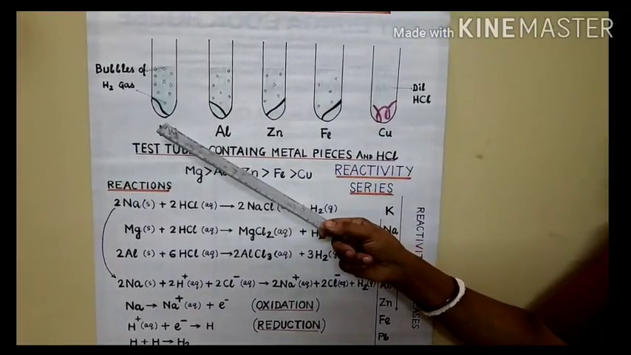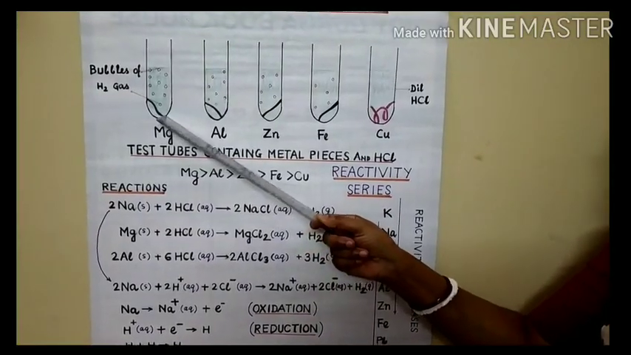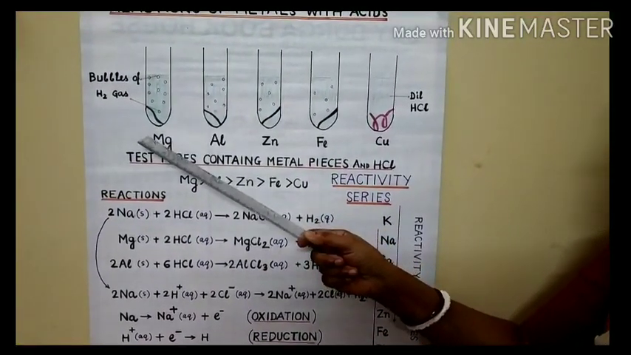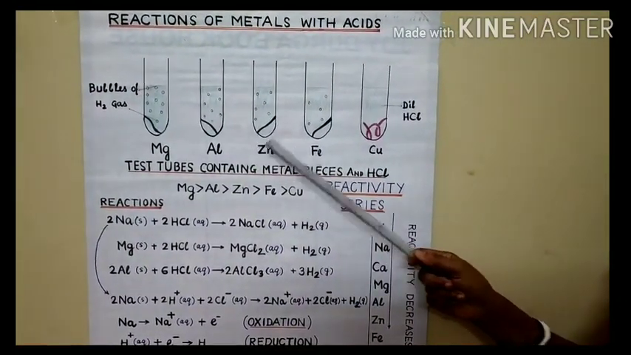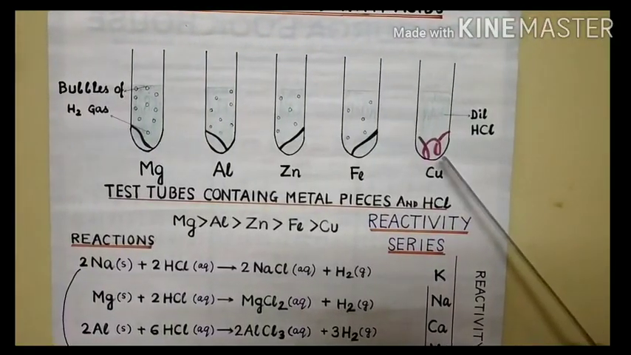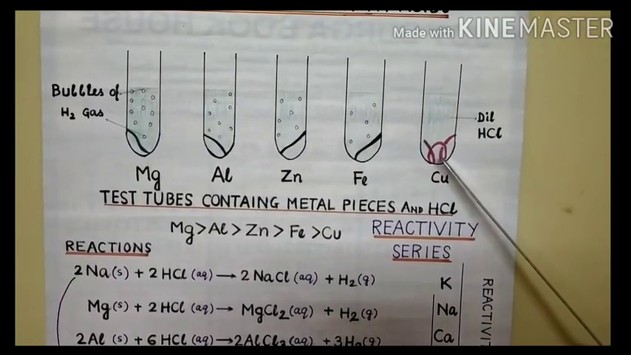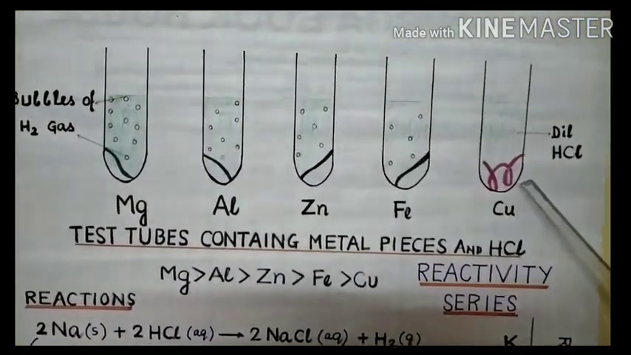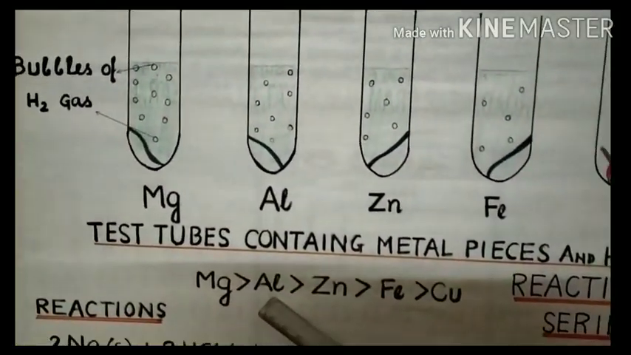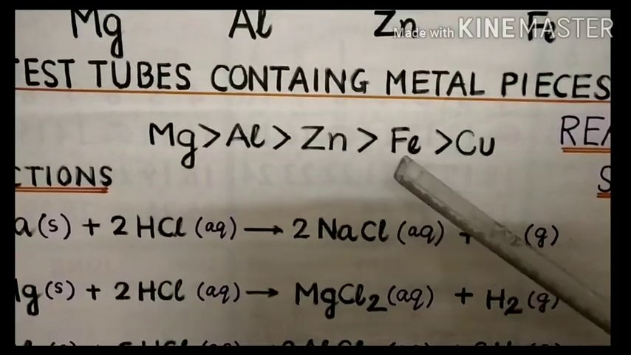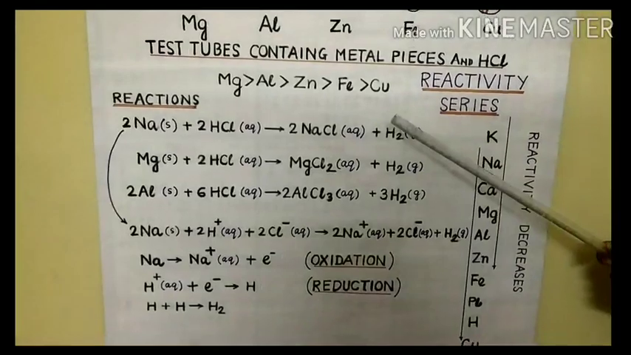As you can see, the rate of formation of bubbles in the case of magnesium is fastest. Then it decreases from magnesium to aluminium, then to zinc, then to iron. In the last test tube, where we have taken copper, no hydrogen gas bubbles are formed at all. So the reactivity decreases from magnesium to aluminium to zinc to iron to copper. So from this we can get the reactivity series.